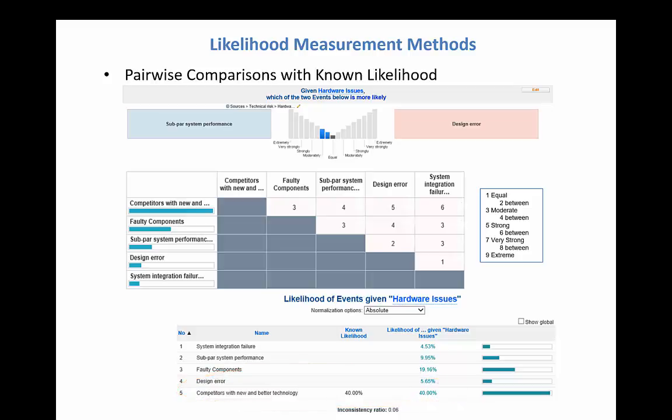Another but similar Riskion measurement method is pairwise comparisons without a known event likelihood. If the events being considered are mutually exclusive and collectively exhaustive, then the normalized priorities will represent estimates of the actual likelihoods. Otherwise, they'll represent relative likelihoods. While absolute likelihoods convey more information, relative likelihoods are adequate when comparing relative risks of events and when allocating resources to reduce risks.